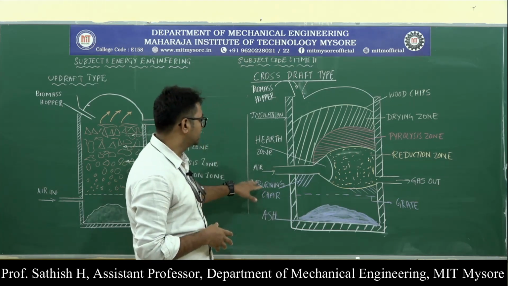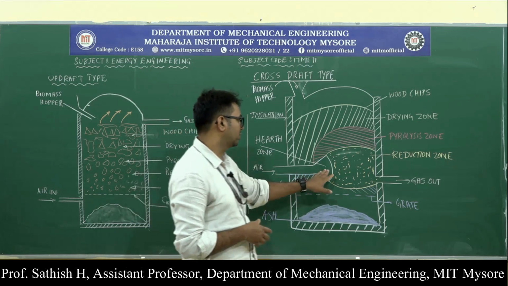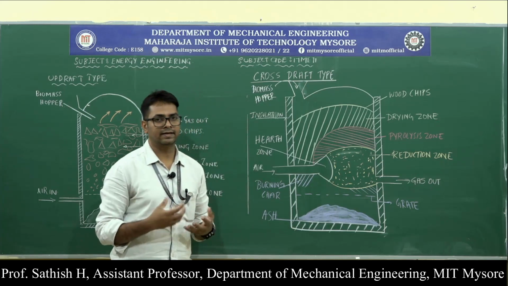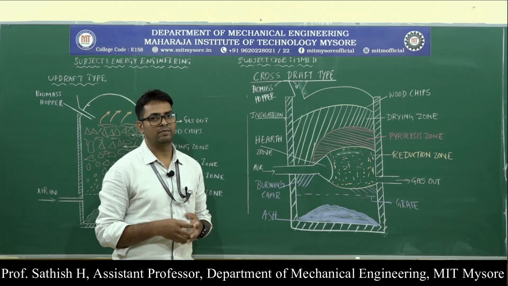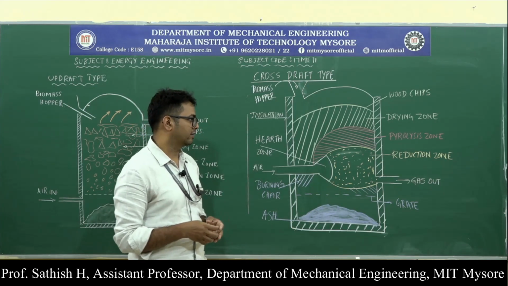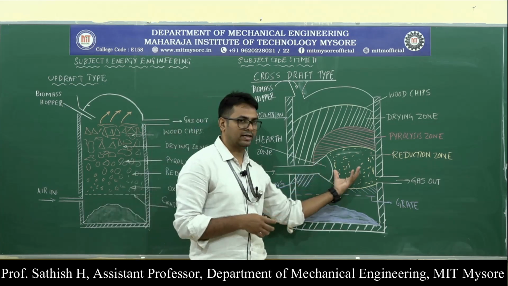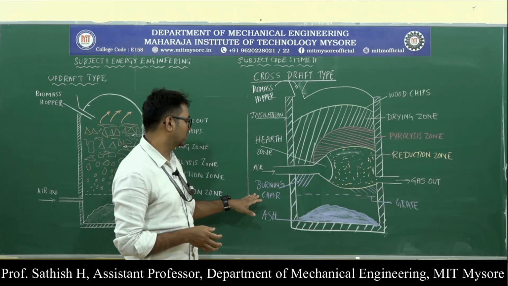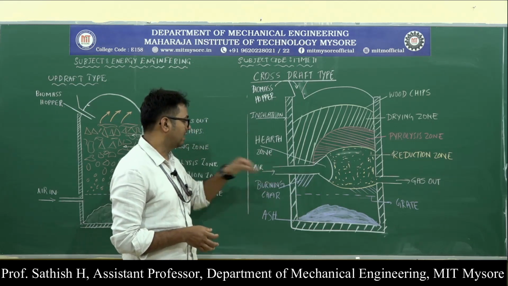So what happens in the case of a combustion zone here is, the products of combustion, that are the gases which are formed, are carbon dioxide, water, nitrogen, carbon monoxide, and then hydrogen. Those are the products of burning of the charge at the hearth zone.